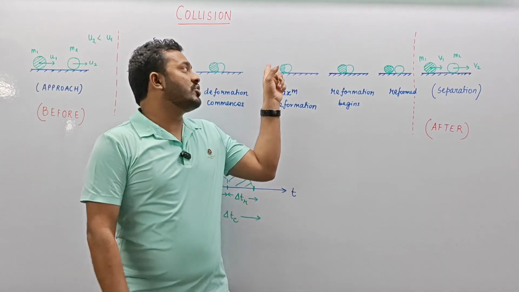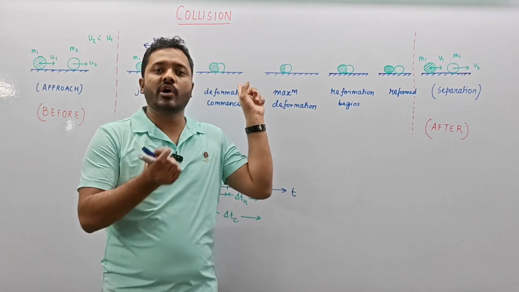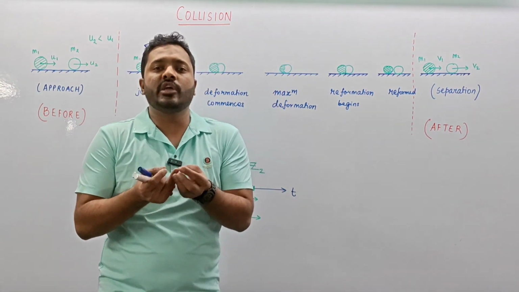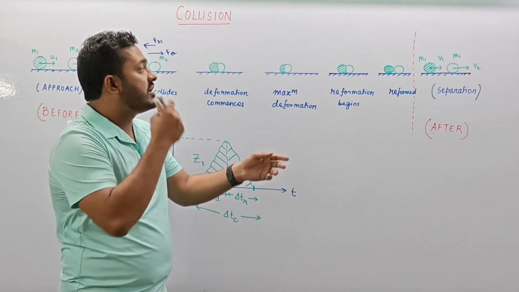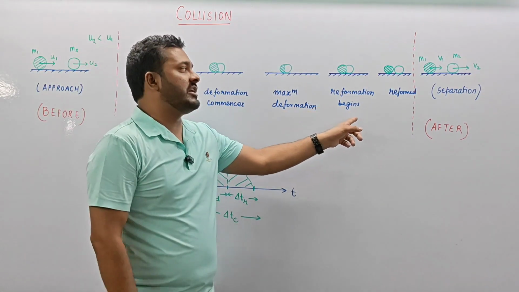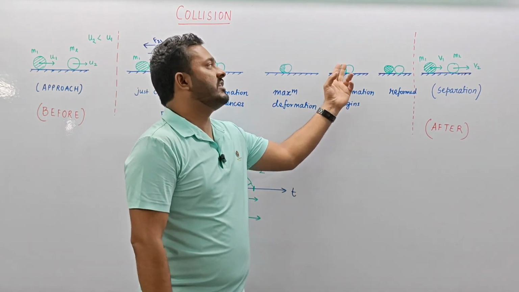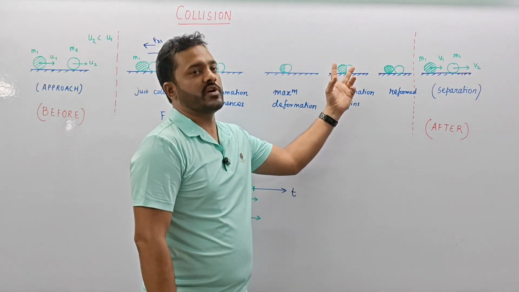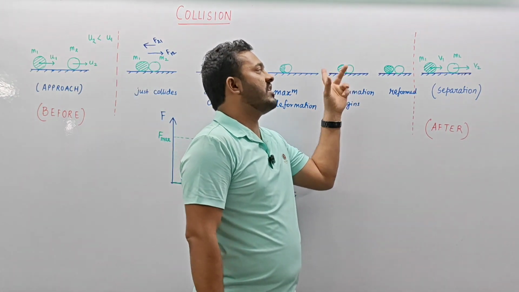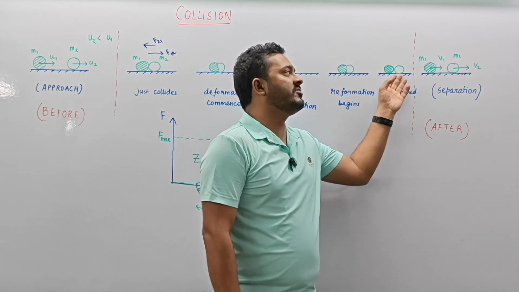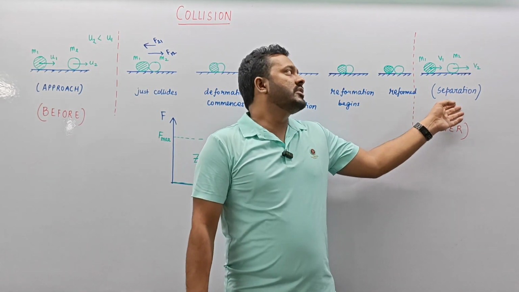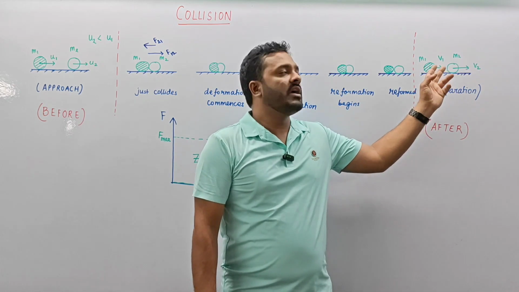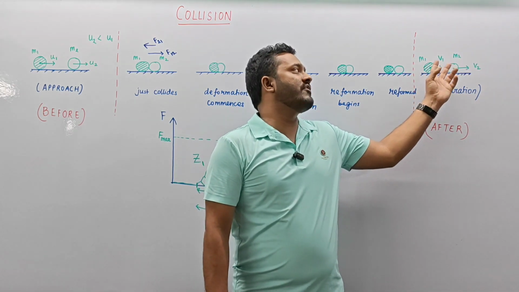That is, they want to acquire the same configuration which they already had, because of the property of elasticity, by virtue of the nature of the material. Now, the reformation will take place and the two particles will start going away from each other, and as they do, they will be in a reformed state, followed by the separation phase when the two particles have collided and are now going away from each other.